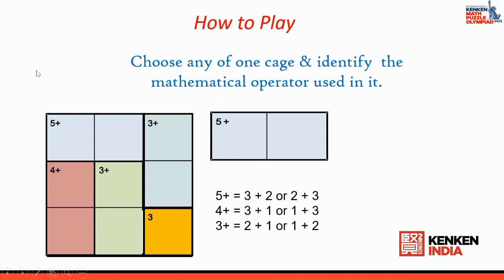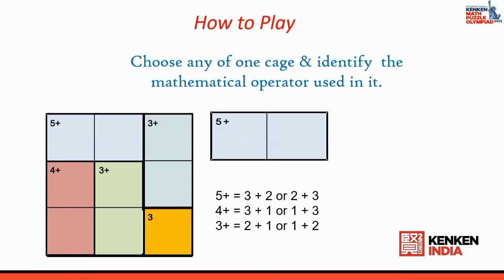Now 5 plus, there are 2 grids in this. What this means is that you add 2 numbers. The addition of the 2 numbers should be 5. Now look at the options among the numbers 1, 2 and 3. So there are 2 options. Either this can be 3 plus 2 or this can be 2 plus 3.